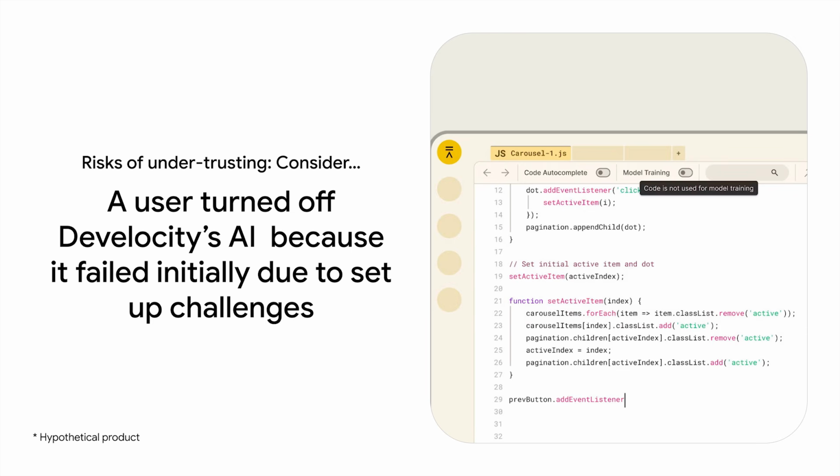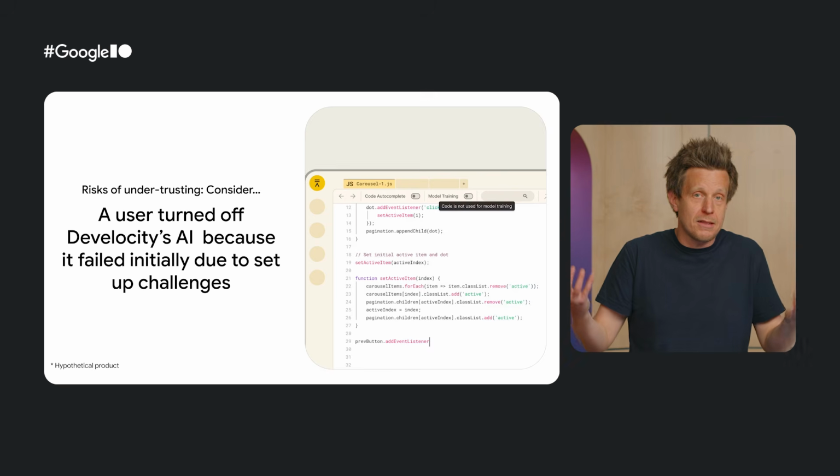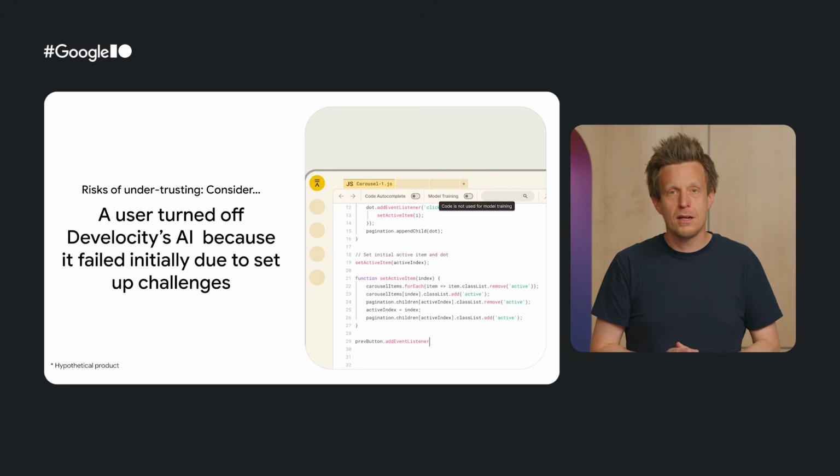The Velocity functions as a standard code editor with all AI features turned off. The user has turned off AI features simply because it fails too much. For example, the Velocity fails a couple of times earlier on because it doesn't have access to an internal API, and the developer decides the tool is useless, ignoring future valid suggestions.